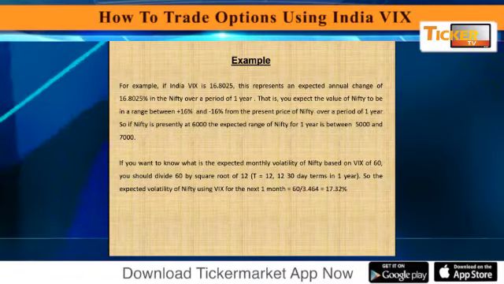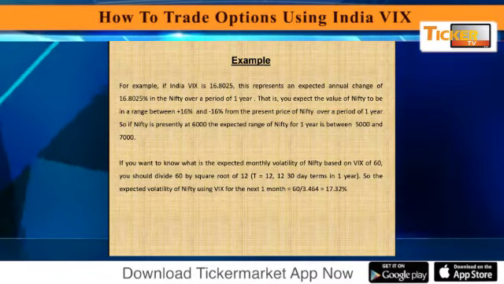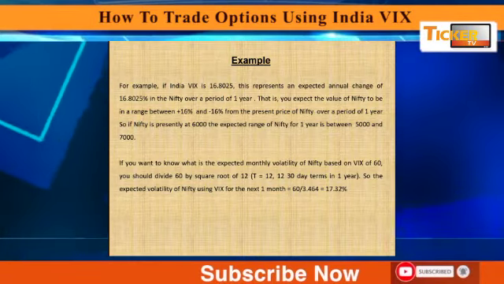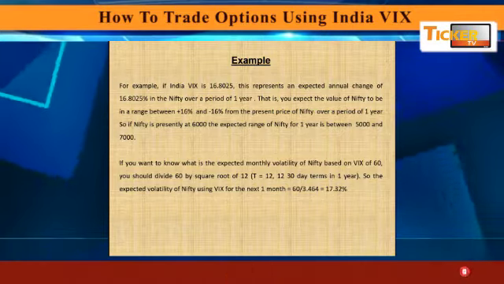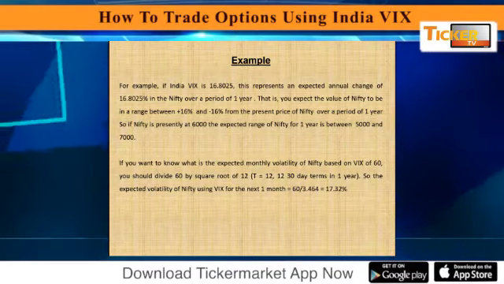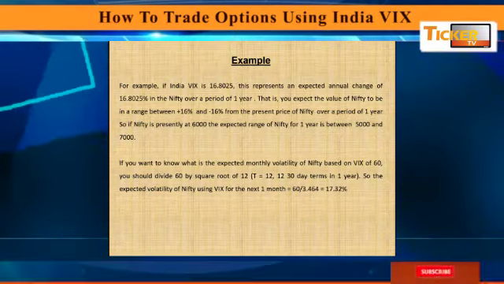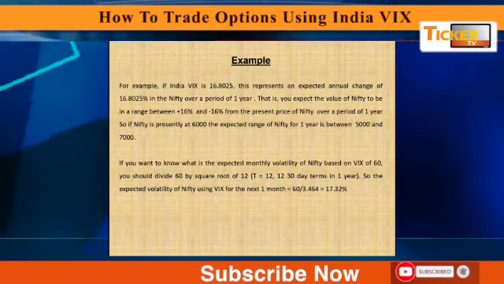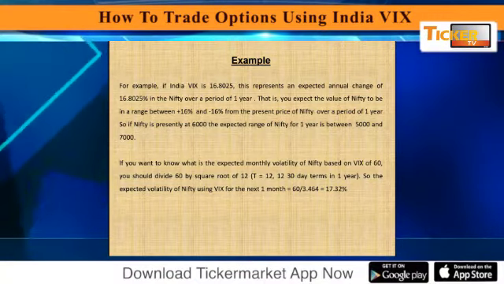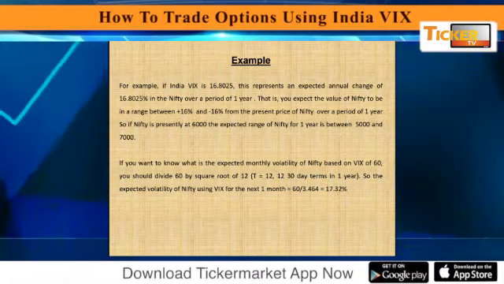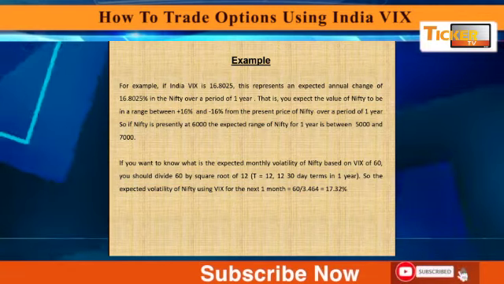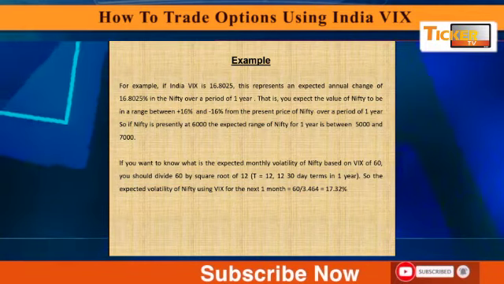If you want to know the expected volatility for the next month, because there are monthly options expiry in the index, and you also have weekly options expiry. So if I want to know the monthly expected volatility in the index, suppose the current volatility index is around 55 or 60. If we take the value 60, you should divide 60 by the square root of 12. So you get the expected volatility of the index for the next 1 month, which is 17.32.